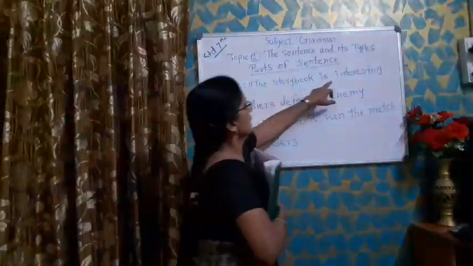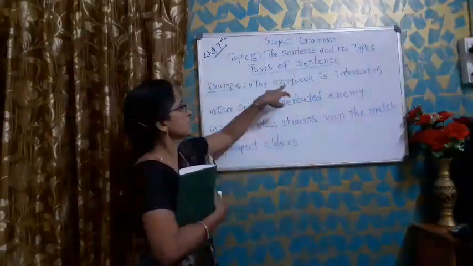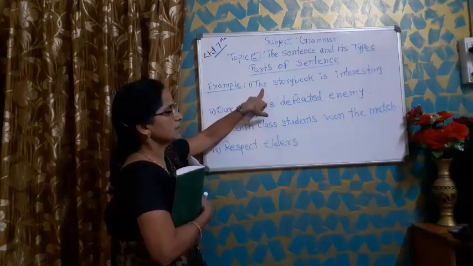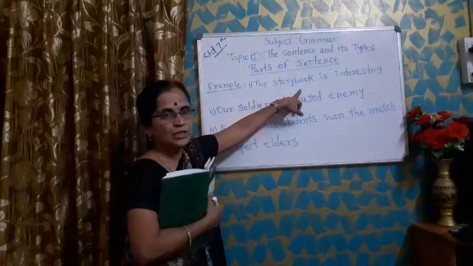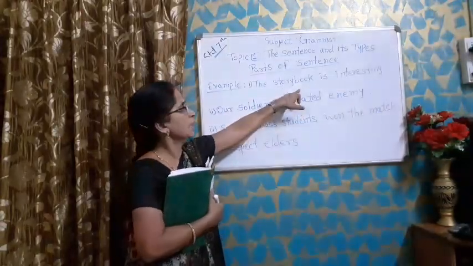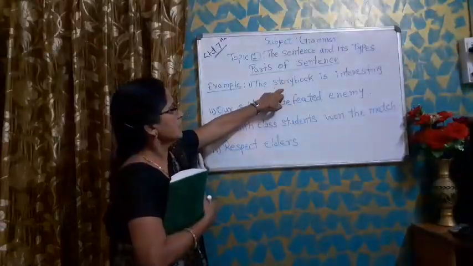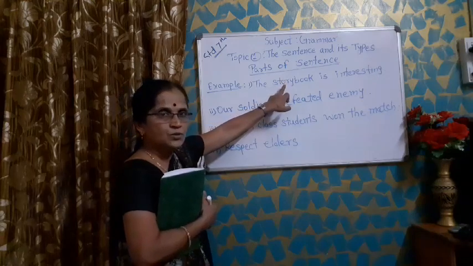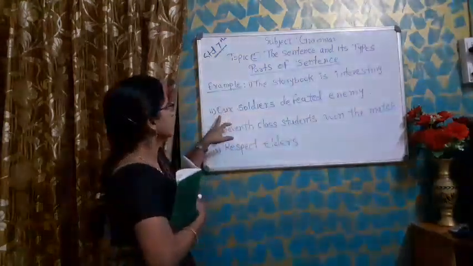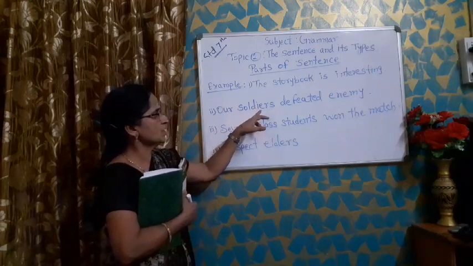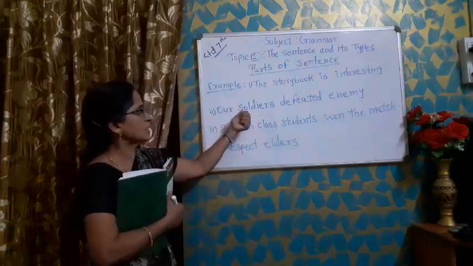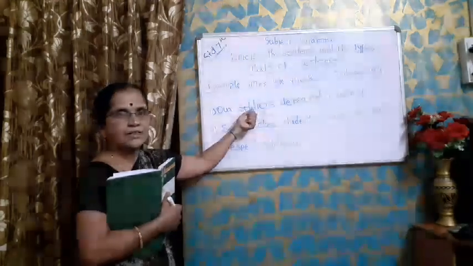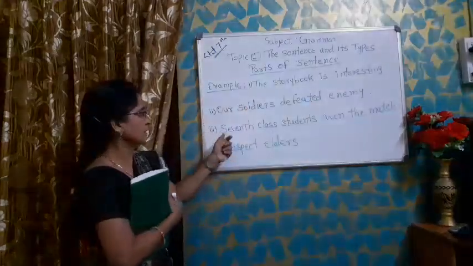The storybook is interesting. In this first sentence, we are talking about the storybook, and what we are saying about the storybook is that it is interesting. In the second sentence, our soldiers defeated the enemy. We are talking about our soldiers. What did they do? They defeated the enemy.